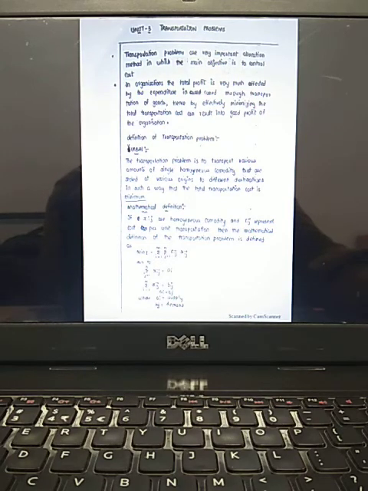So what is a transportation problem? Transportation problems are to transport various amounts of a single homogeneous commodity or goods that are stored at various origins to different destinations in such a way that the total transportation cost is minimum. The mathematical definition we discussed always: sum of ai is equal to sum of bj. Total supply is equal to total demand.